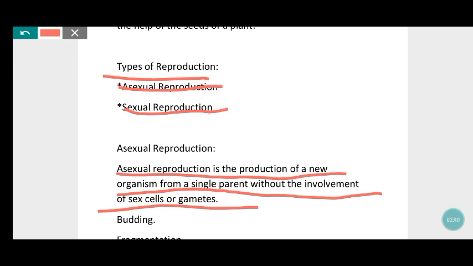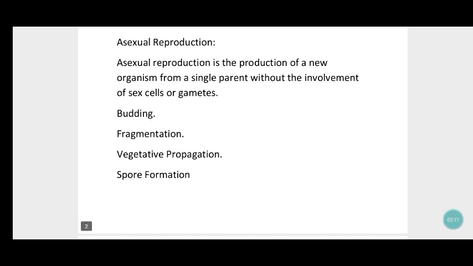Now you will understand. Asexual reproduction is nothing but formation of a new organism with only a single parent, also without seeds, and without the involvement of sex cells or the gametes. Gametes are nothing but male and female gametes. If the male and female gametes are joined together, then it is called sexual reproduction. If the male and female gametes are not there, only a single parent is there, then it is called asexual reproduction. Now let's see the types of asexual reproduction.